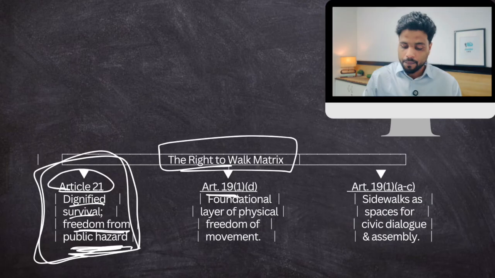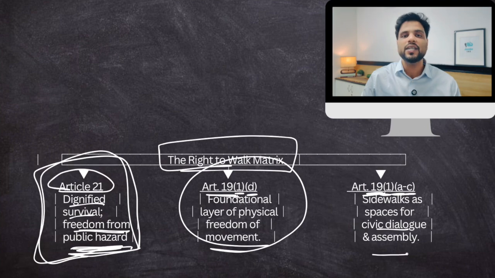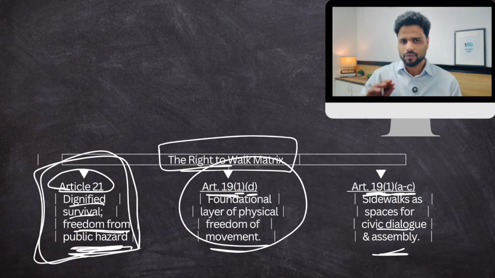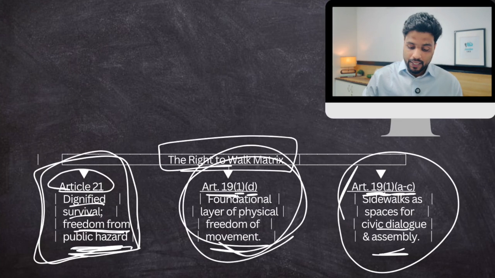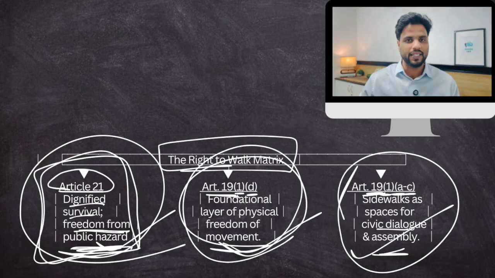Then Article 19, Clause 1, Subclause D is right to free movement. This is right to walk. And Article 19, Clause 1, Subclause A says right to free speech and expression. Now, these sidewalks are spaces for public dialogue, so this is covered under this. And Subclause C says right to assemble peacefully. If the public spaces are not walkable, how would people assemble peacefully over there? Right? So, remember these three articles. These three articles together form the right to walk. Or let's just say that right to walk is part of all three of them. That's what the division bench has said.